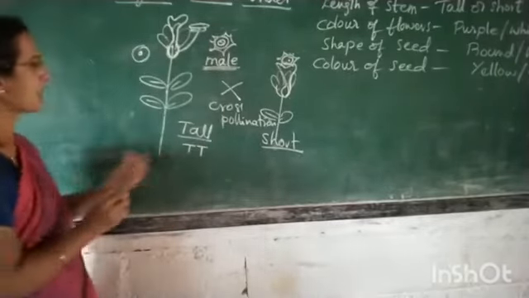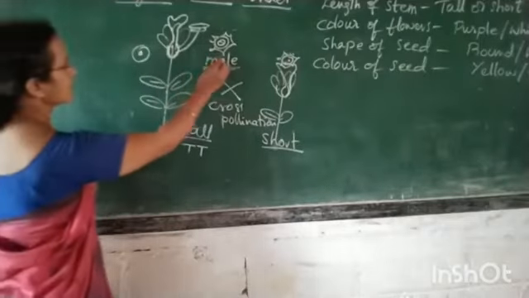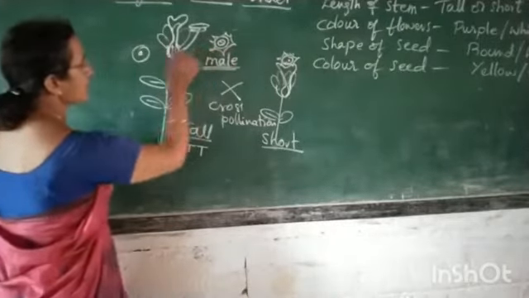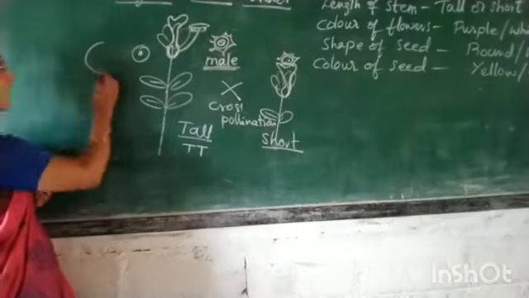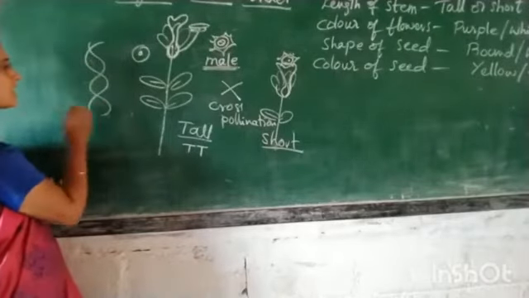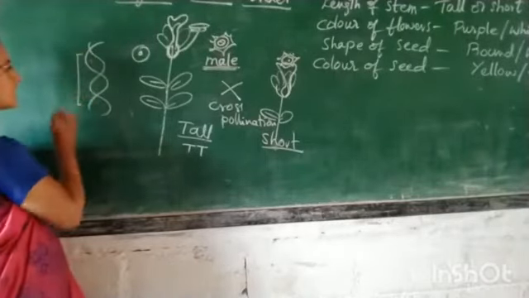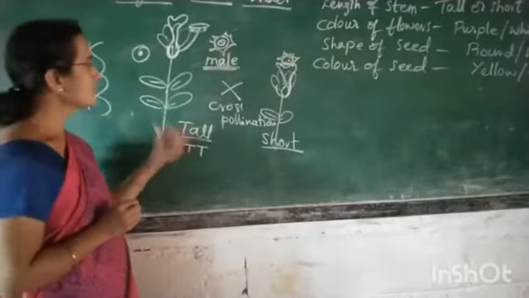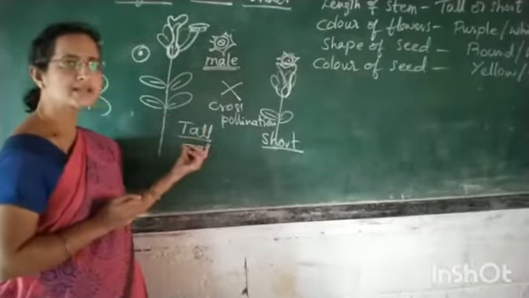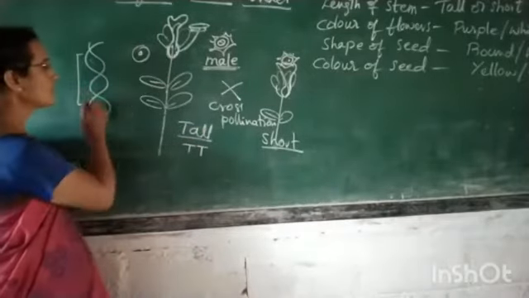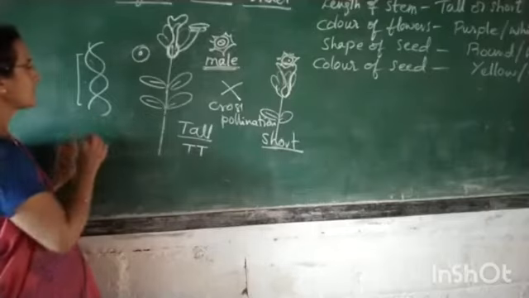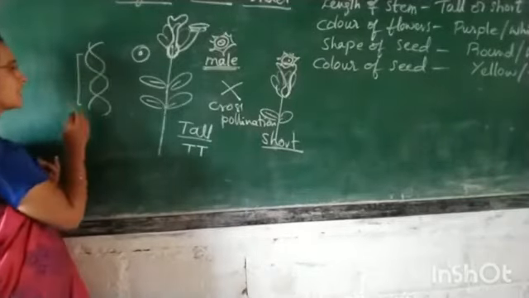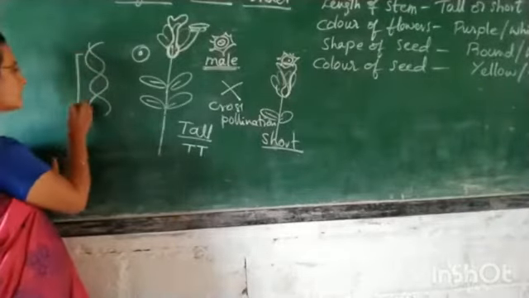Suppose in the male gamete, that is pollen, you have a DNA, and this part of DNA is coding for the length of the stem. If this plant is tall, it will be having two factors in that. So this part of DNA is denoting the tall character.